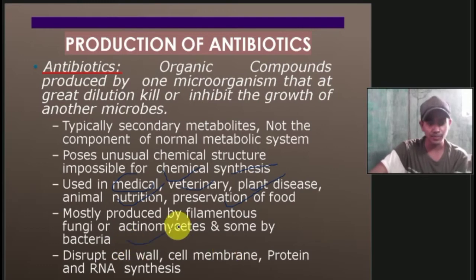Then antibiotics have roles like they can disrupt the cell wall, the cell membrane, and protein and RNA synthesis. After that, the organism will die. If there is disruption of the cell wall and disruption of the cell membrane, no organism can survive because of these disruptions. So antibiotics act against these organisms.